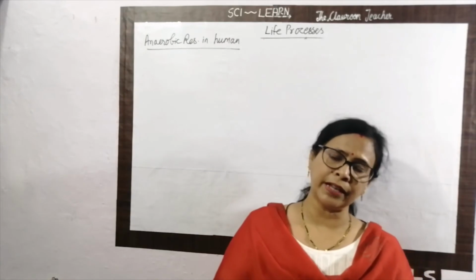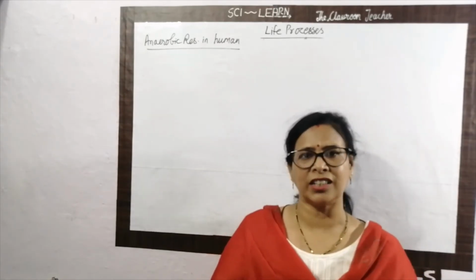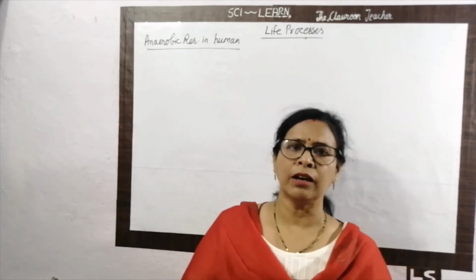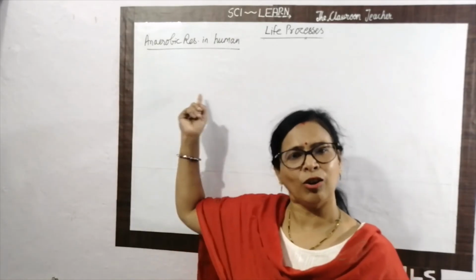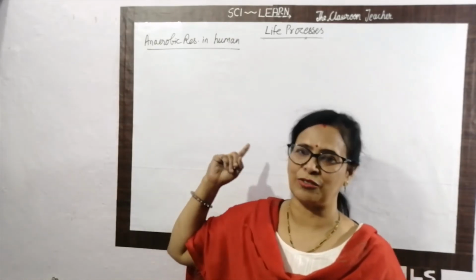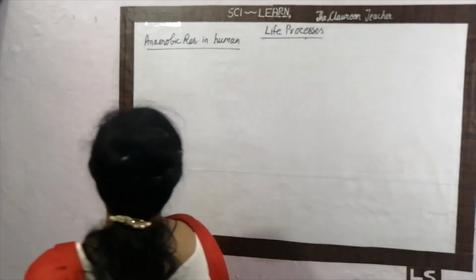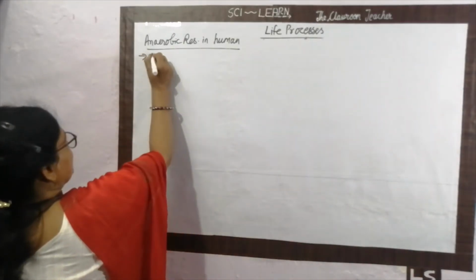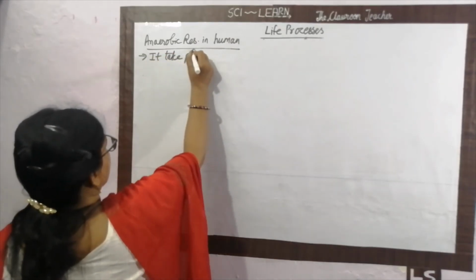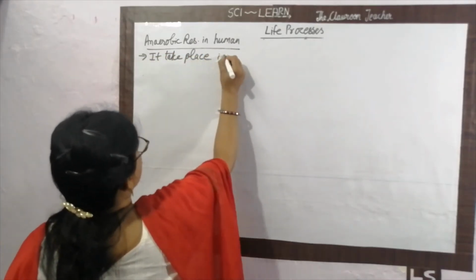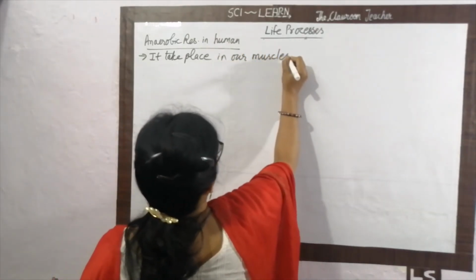The oxygen you breathe from your nose is insufficient at that time. And what happened at that time? Lactic acid is formed in your body. This is a special condition that occurs in the human body or animal body also. That is called anaerobic respiration in the muscles of the human. So what is the peculiarity of this? It takes place in our muscles. But not all the time.